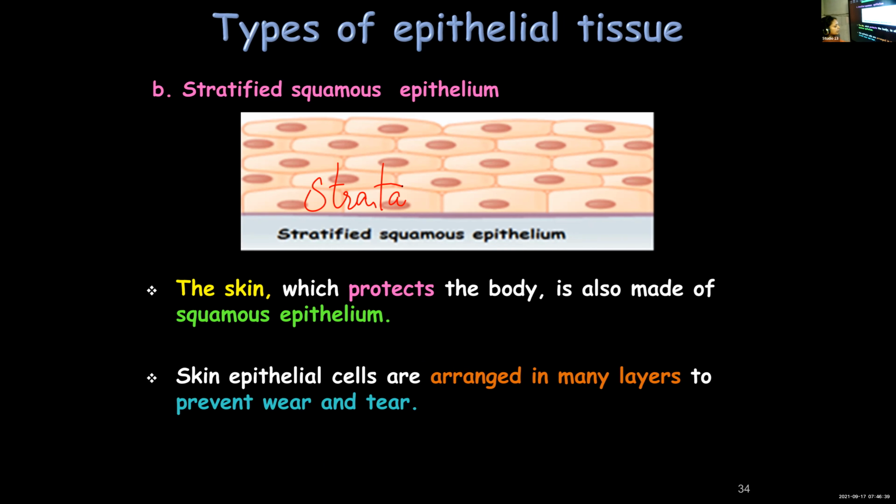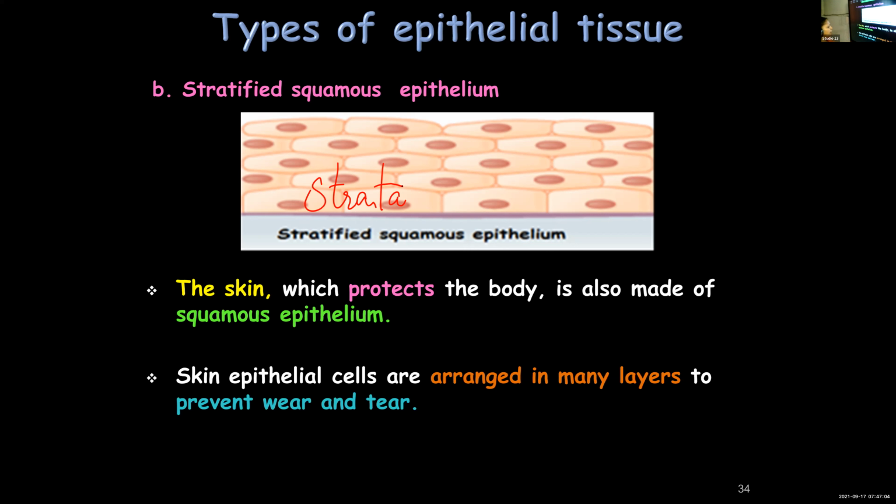This is necessary for preventing wear and tear. Otherwise, it can get easily damaged. If your skin is covering the entire body and is made of just one layer, it can get easily damaged. But skin has to provide protection, so it should be made up of several layers. So stratified squamous epithelium is made up of several layers of cells to prevent wear and tear.